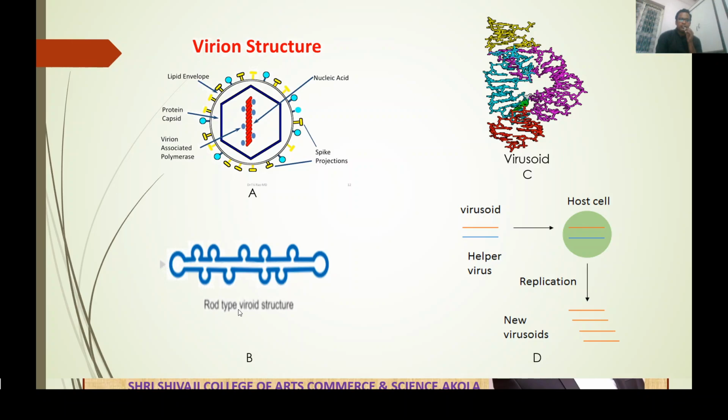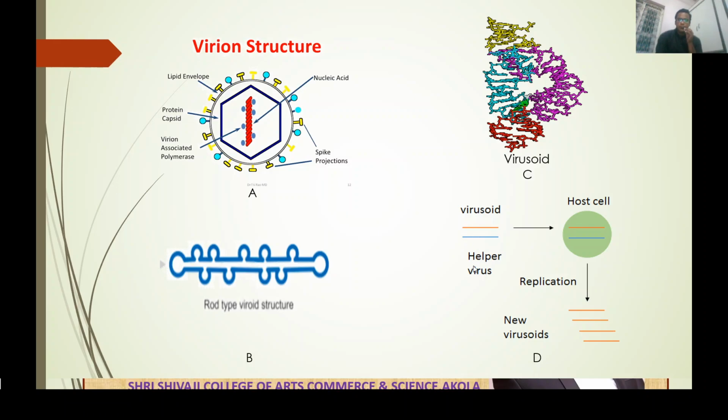The speciality of the viroid is that it only infects plant cells. Next one is the virusoid. This is the structure of virusoid, a covalently closed RNA structure. Virusoid is also called satellite virus. Virusoid requires a helper virus to infect the host cell. For example, without the helper virus, virusoid does not infect any plant cell. But with the help of the helper virus, it is infectious.